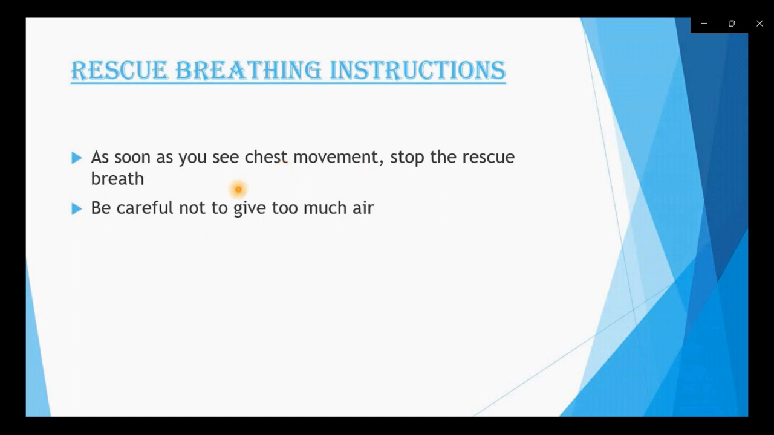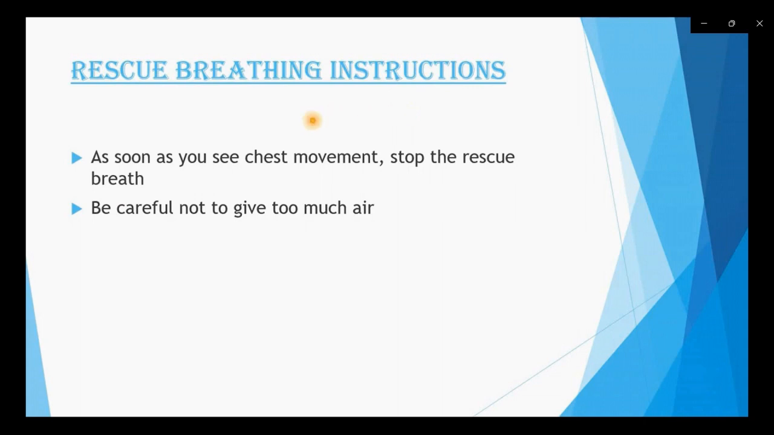The second point is to be careful not to give too much air. If we give too much air to the patient, then it may cause a problem. There are chances of injury as well. So in CPR, we have to follow these instructions properly. If you see the chest moving, then we should stop the rescue breath and be careful. I hope friends this slide is also clear related to the instructions of rescue breathing.